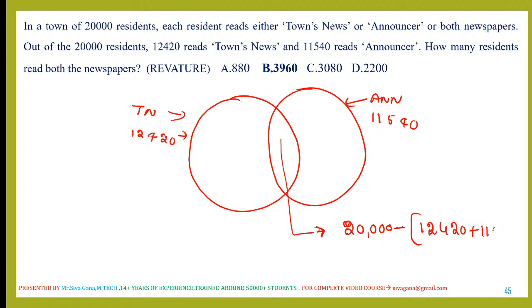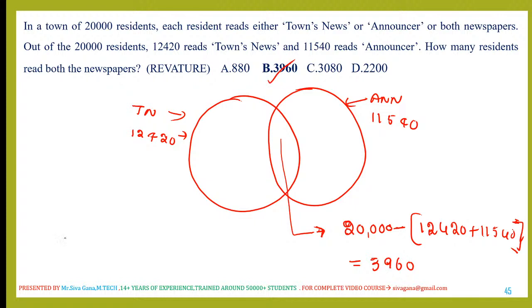12420 plus 11540. If you subtract from the total, you will get this middle value. I already calculated. That is the reason why I am giving the answer, my dear viewers. Both is 3960. That's the answer for the question.